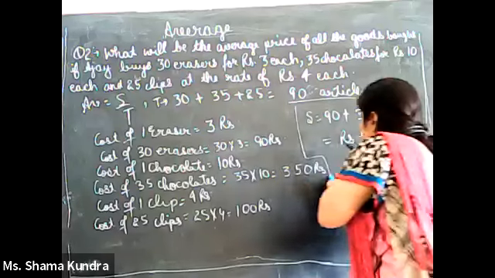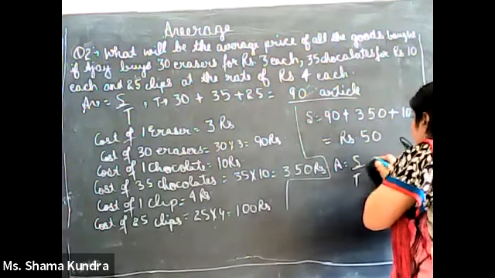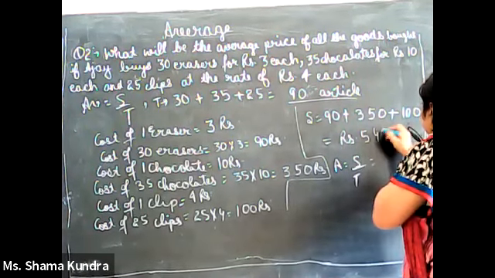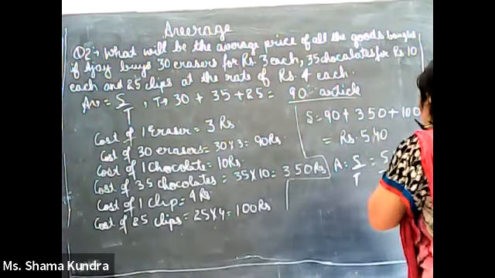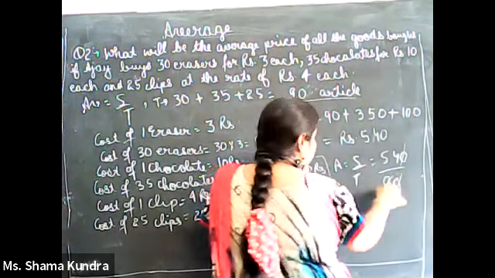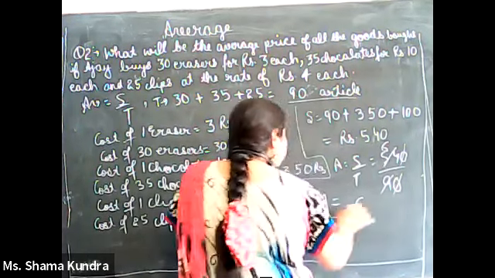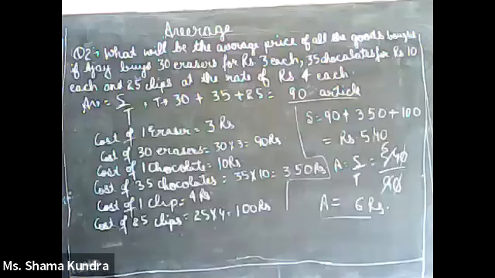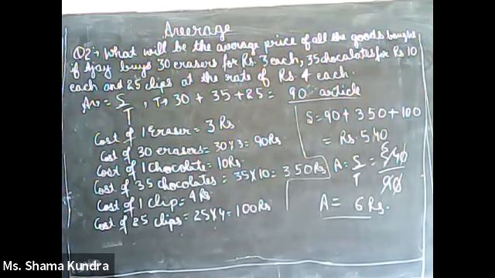Now we know the formula for average. Average is sum divided by total. Sum is 540, and 540 divided by total values, which is 90. On dividing, it comes out to be 6. So the average of each article is rupees 6. The average price of all the goods bought is 6 rupees.